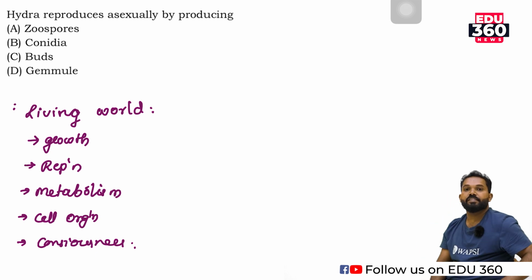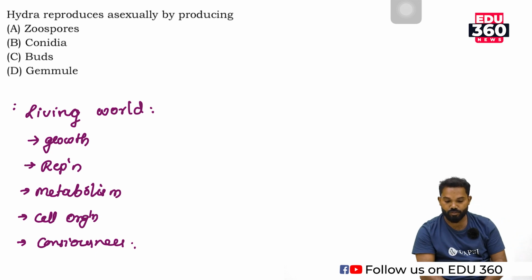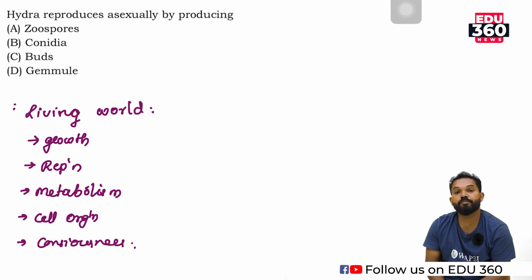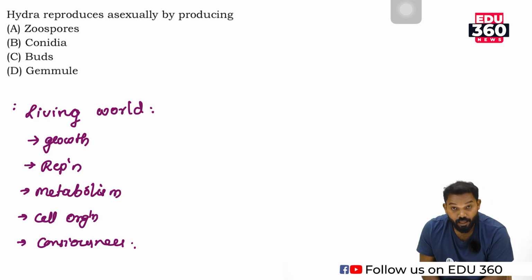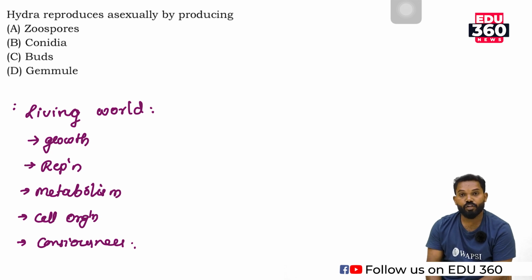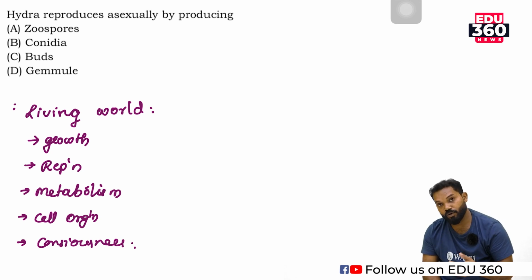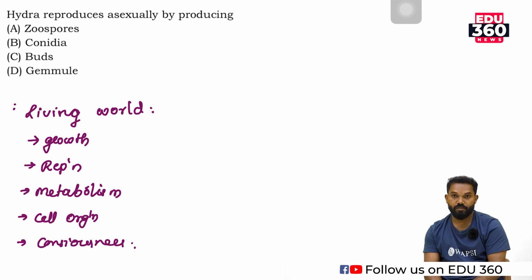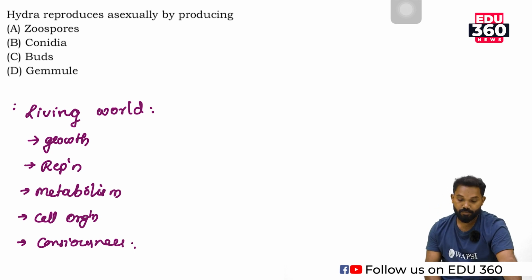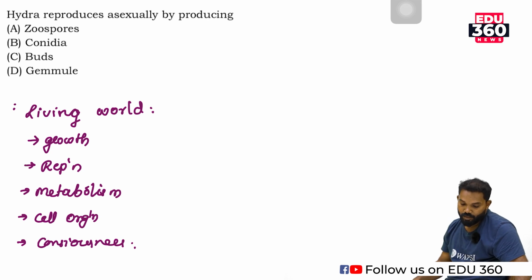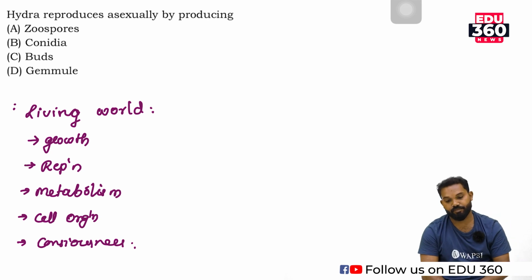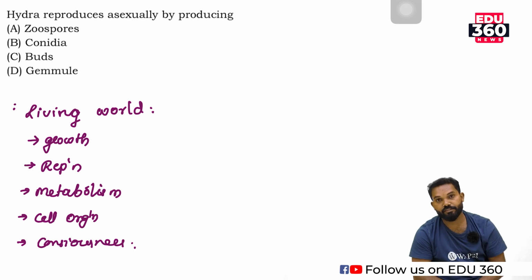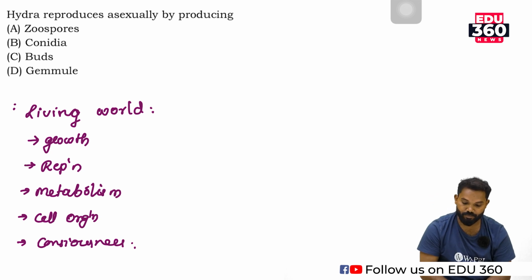The major characteristics of living organisms are growth, reproduction, metabolism, cellular organization, and consciousness. Among these, growth and reproduction are not considered the important characters, while metabolism, cellular organization, and consciousness are the main characteristics of a living organism.